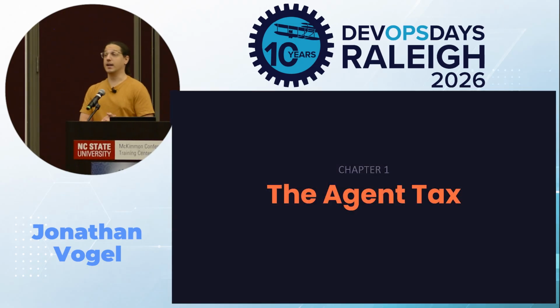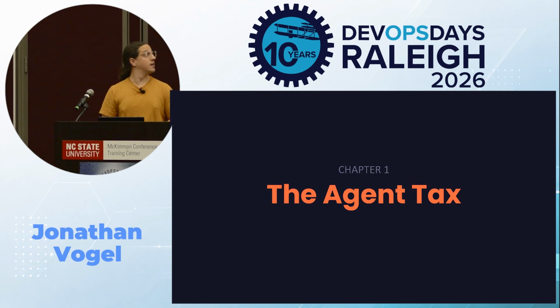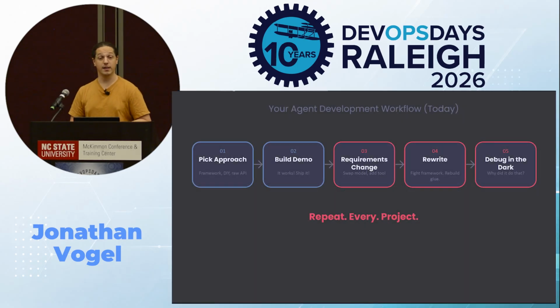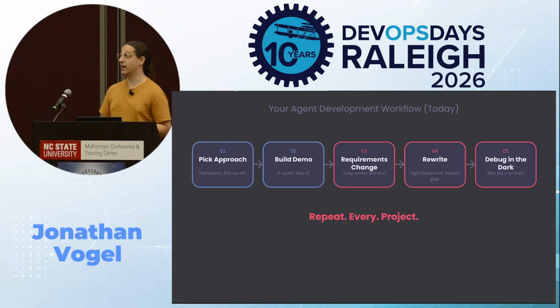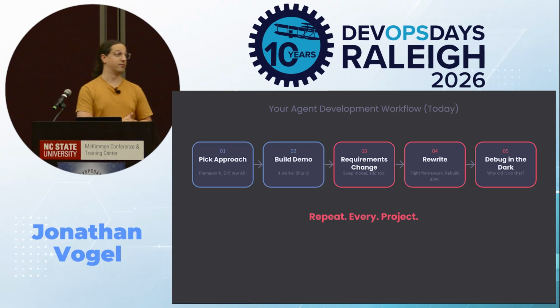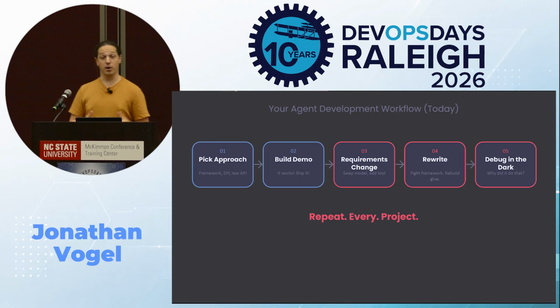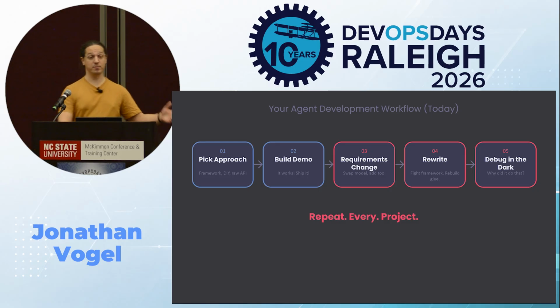Let's talk about what building agents actually looks like today. Step 1, you pick your approach. Maybe it's a framework that you spend some time learning, its unique mechanisms, syntax, etc., or maybe you go and do it yourself. I've talked to some folks today that are just doing straight raw API calls to run inference on large language models. Your own loop, your own glue code. Step 2, you build a demo, it works. You're excited, you show the team.